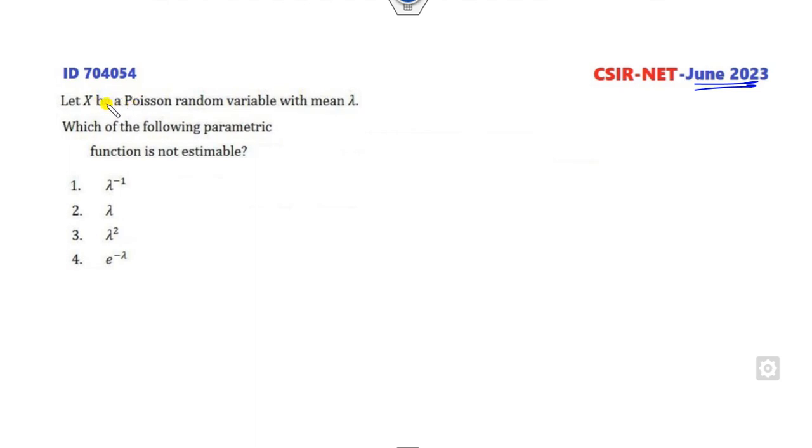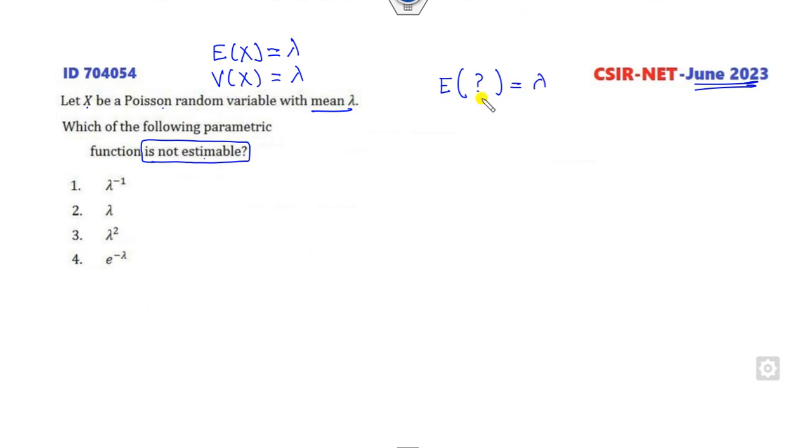For example, here, let x be a Poisson random variable with the mean given here. What is the meaning of that? The expected value of x is the mean, and we all know the variance of the Poisson distribution is the same as the mean. Which of the following is not estimable? What is the meaning of estimable? It means your target is to find a function of x whose expected value equals the given quantity. If you find this condition, then you can say it is estimable, otherwise not.